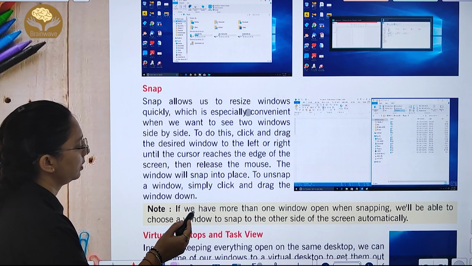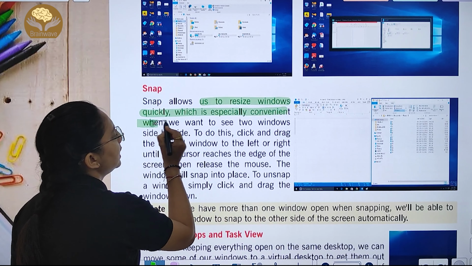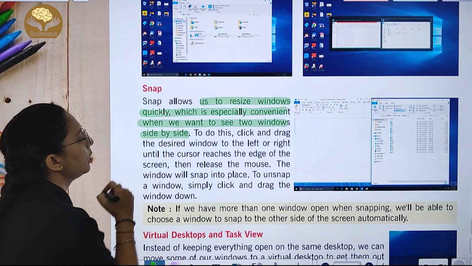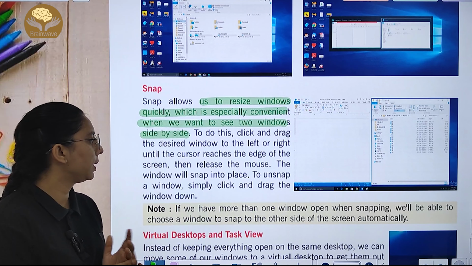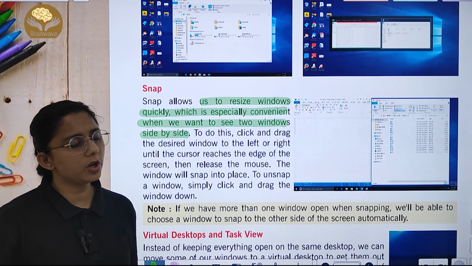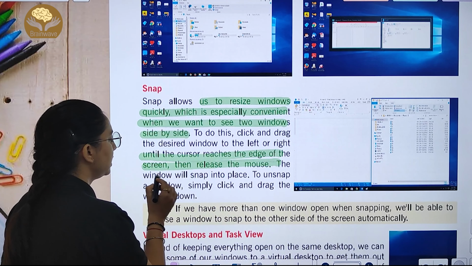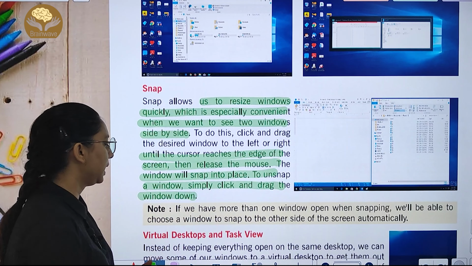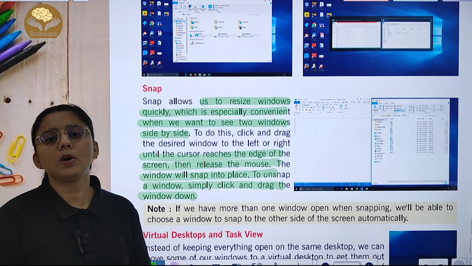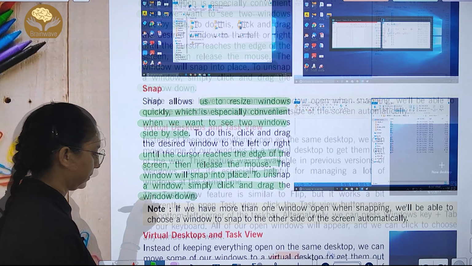Then we have Snap, which allows you to resize windows quickly, which is especially convenient when we want to see two windows side by side. आपको जब दो window दिखाई दे रही हैं side by side, it is convenient. एक left पे होगी और एक right पे होगी. Drag until the cursor reaches the edge of the screen, then release the mouse, and the window will snap into place. To unsnap the window, simply click and drag the window down. अगर आपको unsnap करना है तो उसको click करेंगे और नीचे drag करके जाएंगे तो वो अपने आप हट जाएगी.